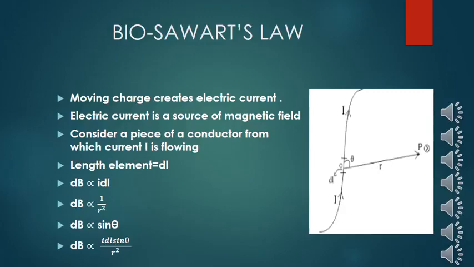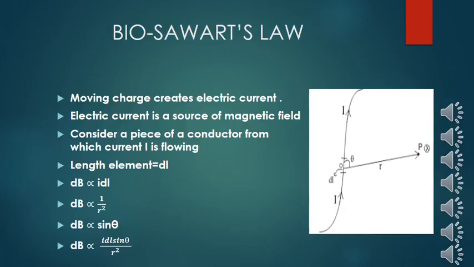He says dB is directly proportional to I dl. Magnetic field is directly proportional to current and is also directly proportional to current element. If current element is larger, then strength of the field increases. If current is larger, then also strength of the field increases.